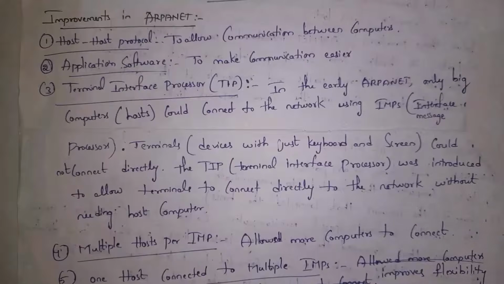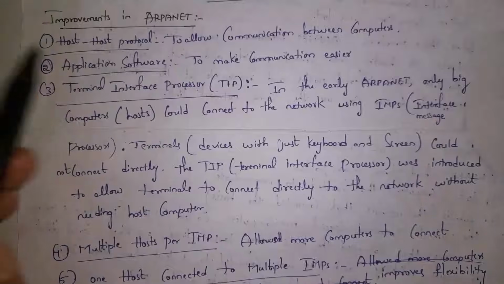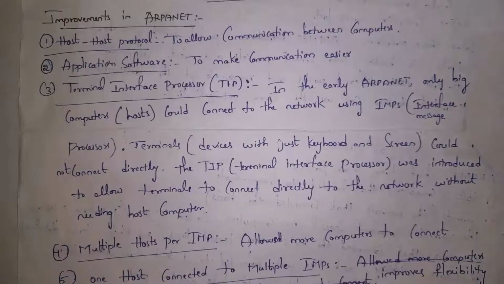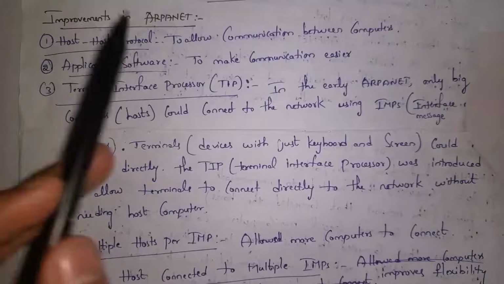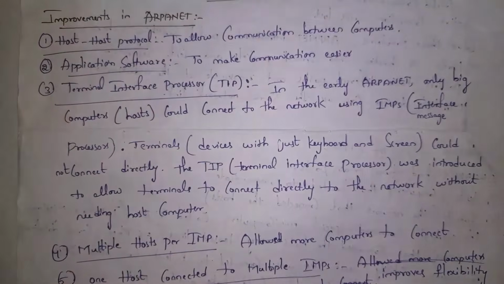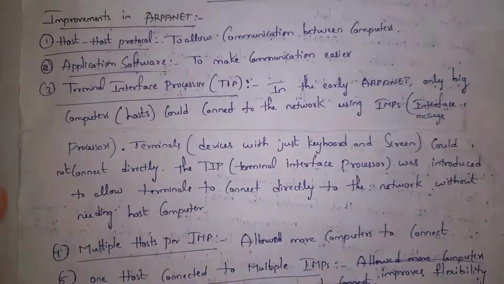Guys, these are the improvements in ARPANET, and the first one is the host to host protocol. Protocol is nothing but a set of instructions. We call a set of instructions a protocol. By using the host to host protocol, computers can communicate with each other. And the second one is application software. Each computer needs to install one special software in order to communicate with each other. So if you want to use ARPANET, you need one special software.